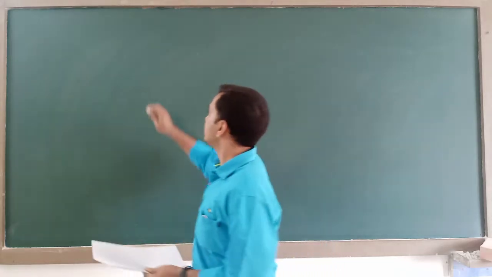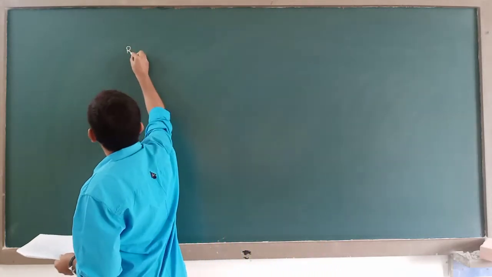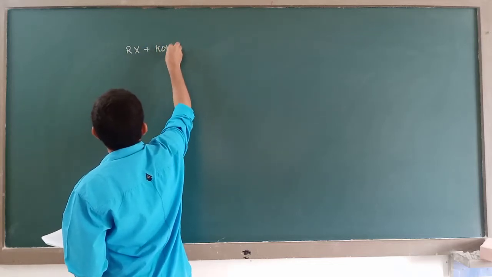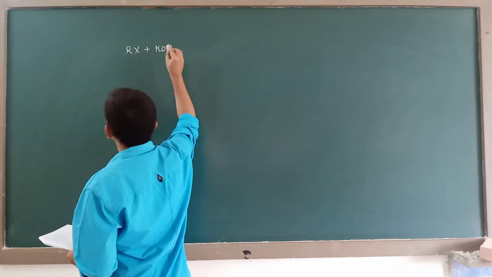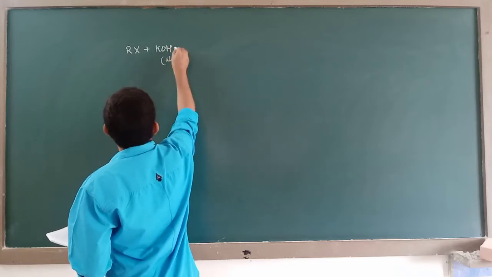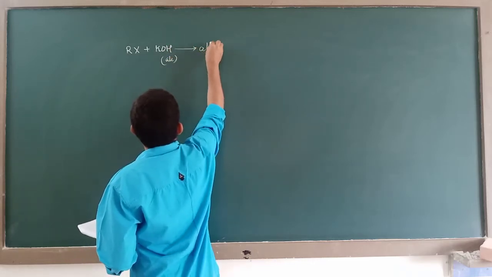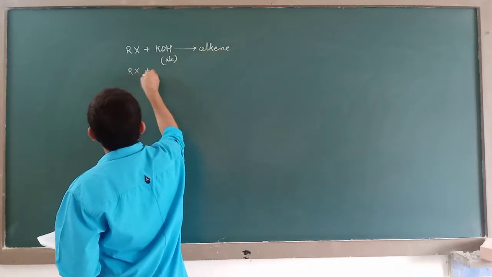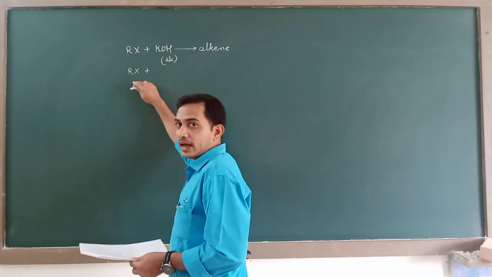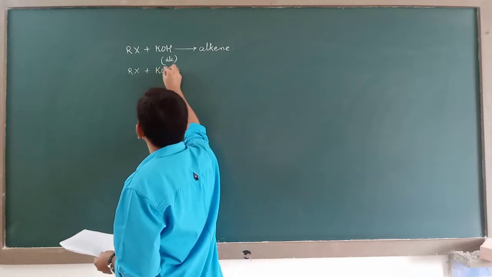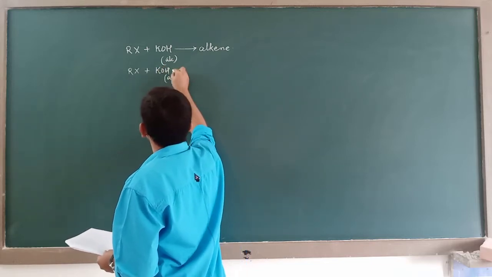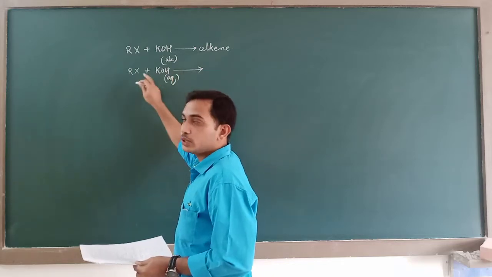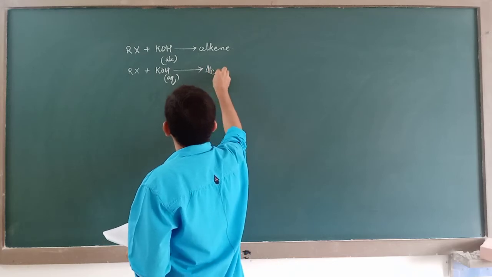Please follow this very carefully: if you are reacting an alkyl halide with KOH and if this KOH is alcoholic, the product obtained will be an alkene. If the same haloalkane or alkyl halide is reacted with KOH that is aqueous, then you are getting the nucleophilic substituted product, that is alcohol.